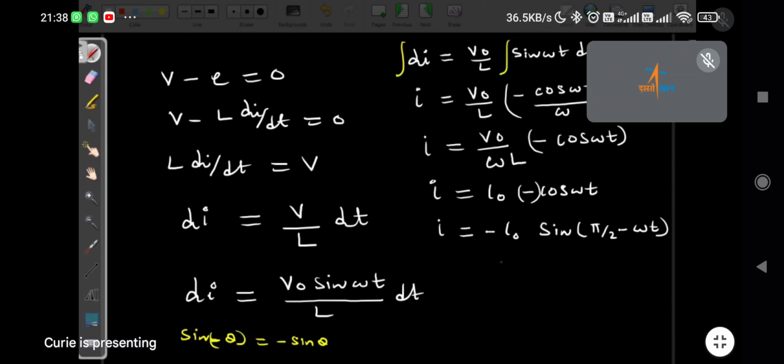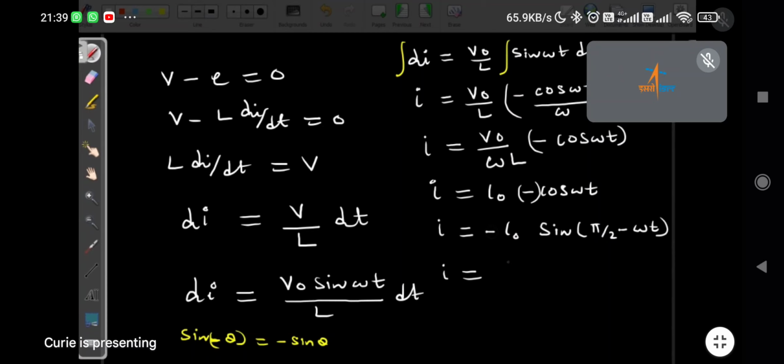And then here we have sine of minus theta equal to minus sine theta. So it is in the form of minus sine theta. So I will apply this minus inside this bracket.